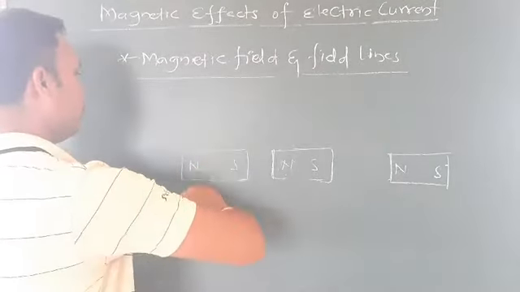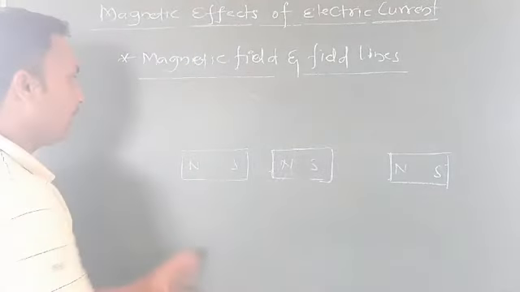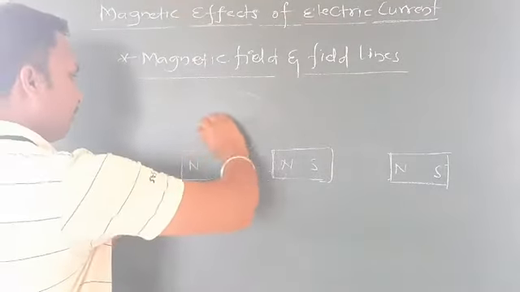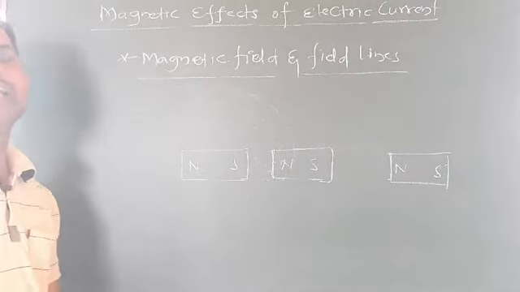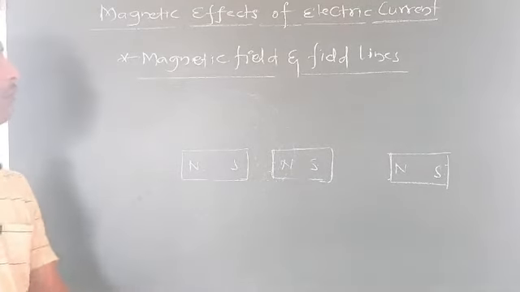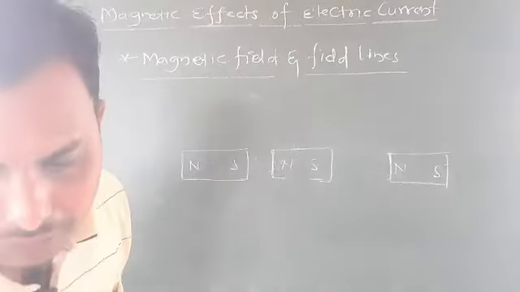If it is outside this boundary region, nothing will happen. Whatever region around this magnet is present, we can say this is the magnetic field. So what is the definition of magnetic field?